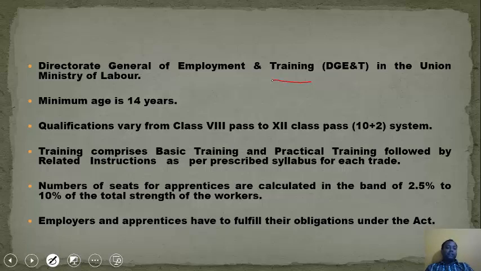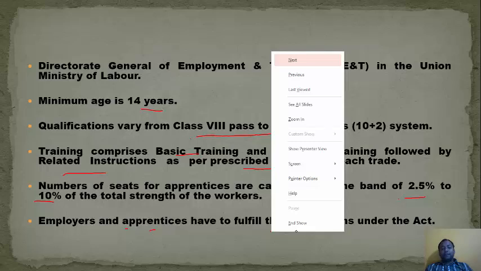The minimum age is 14 years. The qualifications vary from class 8 to class 12. Now training comprises basic training and practical training, followed by related instructions as per the prescribed syllabus for each trade. The number of seats for apprentices is calculated in the band of 2.5 to 10%. This means 2.5% to 10% of the total strength of the workers can be apprentices. Now employers and apprentices have to fulfill their obligations under this Act.